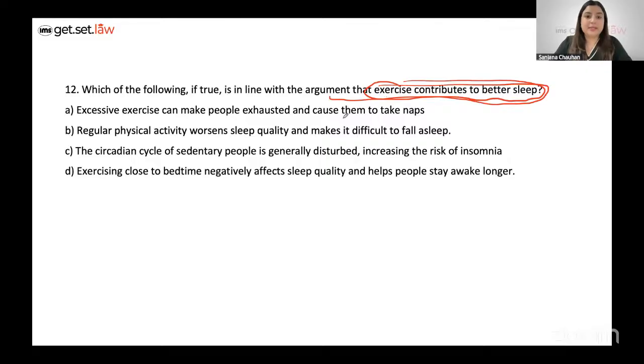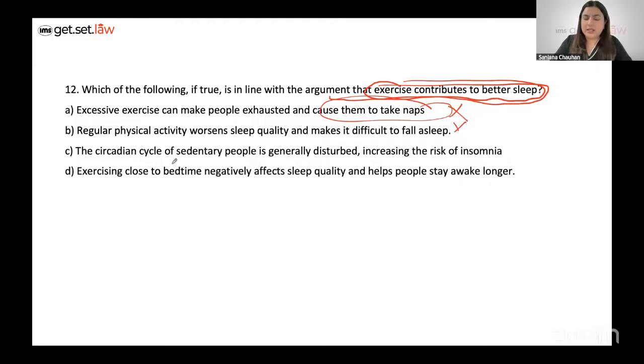Excessive exercise can make people exhausted and cause them to take naps. Then how is it in a way contributing to better sleep? Where is the better sleep aspect captured? Not given. A is out. Regular physical activity worsens sleep quality. Then again, it negates the fact that exercise contributes to better sleep.